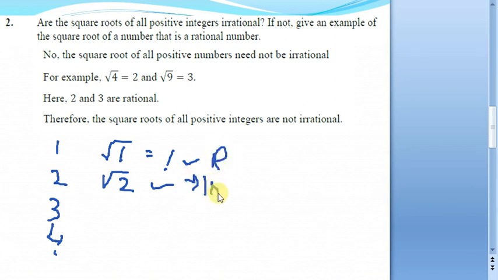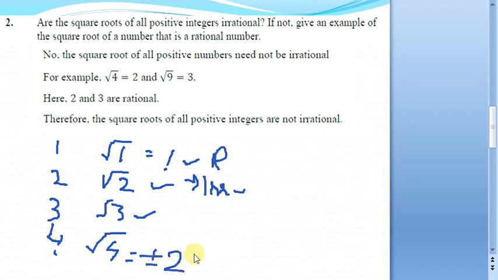Why? Because if you find it using the long division method or a calculator, you will find that the decimal expansion of root 2 is non-terminating and non-repeating. So it is irrational. And root 3 is also irrational. But the square root of 4 is plus or minus 2, and both are rational. Why? Because plus 2 can be written as 2 by 1, and minus 2 can also be written as minus 2 by 1. So the square root of this natural number, that means this positive integer, is becoming rational here.